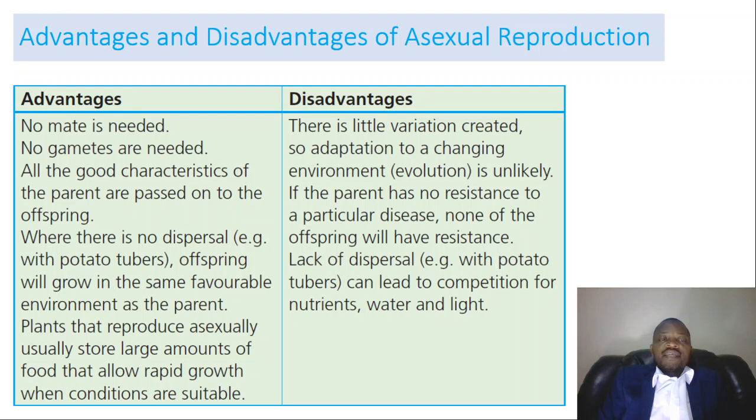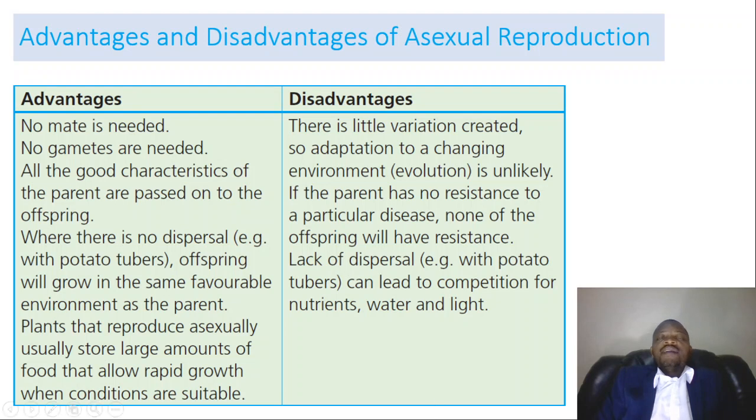Another advantage is that where there is no dispersal, for example with potato tubers, offspring will grow in the same favorable environment as the parent. Plants that reproduce asexually usually store amounts of food that allow rapid growth when conditions are suitable. So those are the advantages.